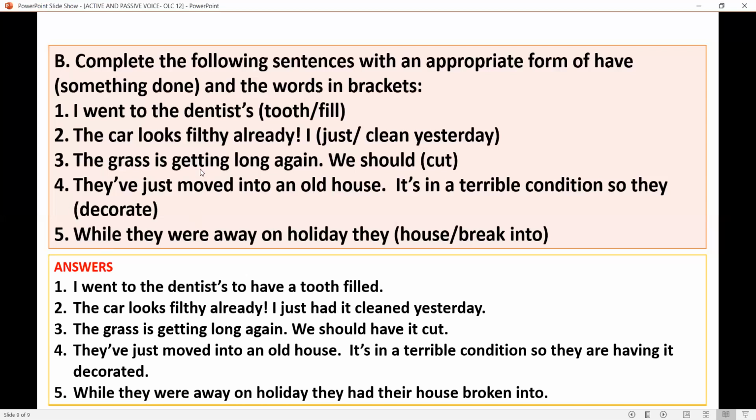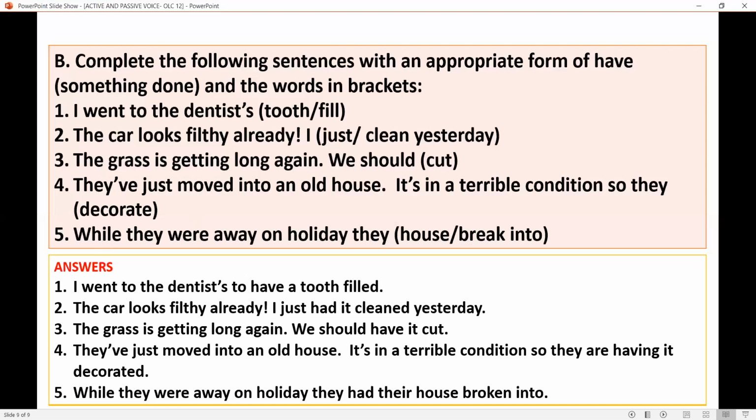I hope you understood it. Now, children, usually we can use get also. While speaking, we use the word get. I went to the dentist to get a tooth filled, right? I just got it cleaned.